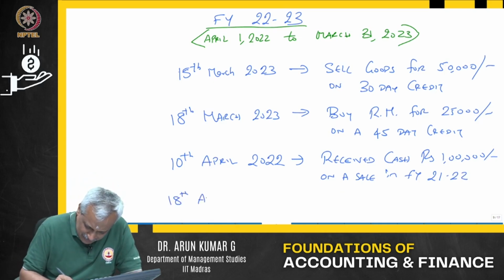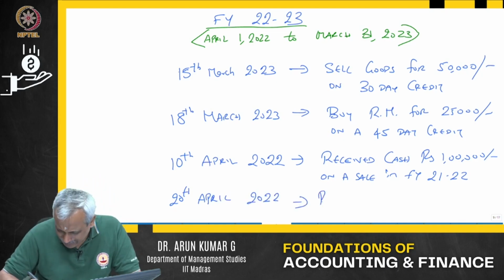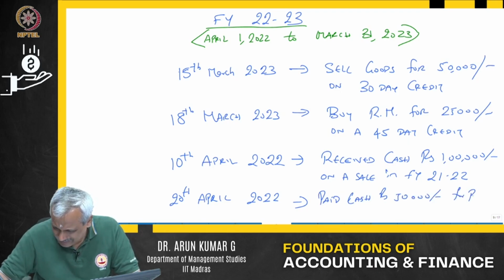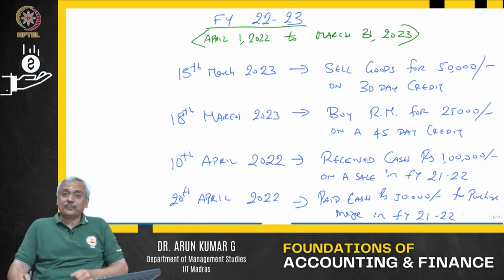Fourth, 18th April, sorry, I do not want to keep the same date, let me change it. Okay, 20th April 2022, paid cash of rupees 50,000 for a purchase made in FY 21-22. I have given you 4 transactions.